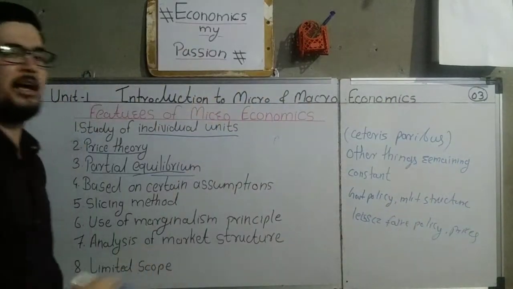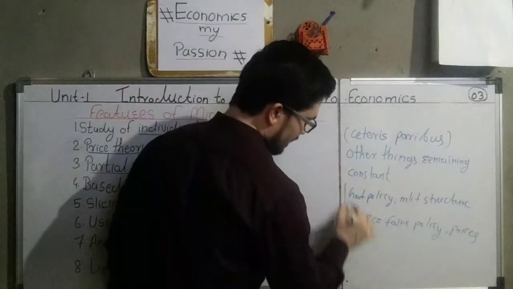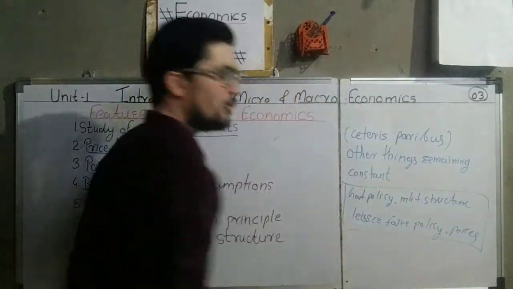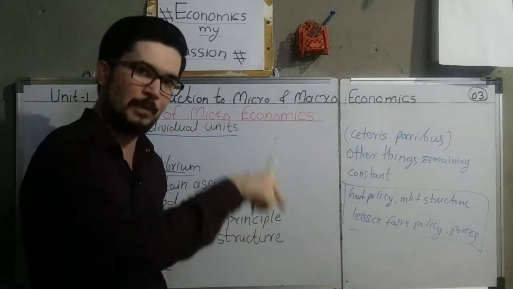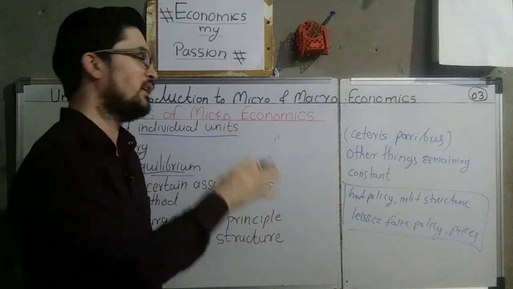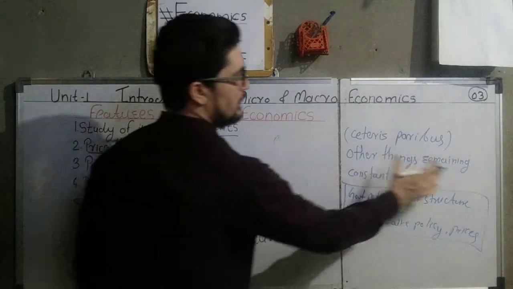All these things are assumed to remain constant. Why is it so? Because if these things change, what will happen? There will be an effect on the demand and supply of the commodity or the utility of the commodity. That is why we assume all these things constant.